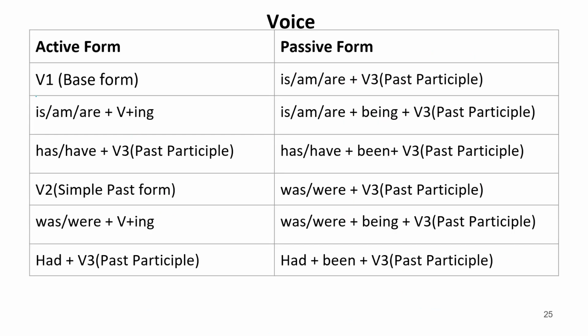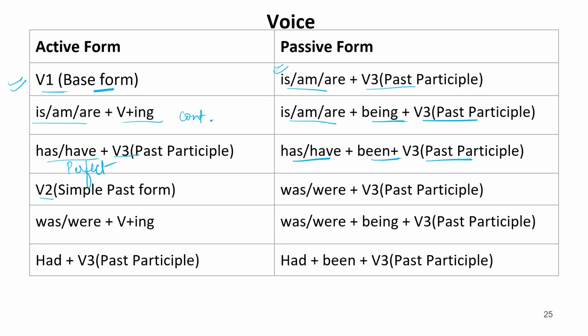Active form: verb 1, that is base form. Then passive is, am, are plus verb third, past participle. Now is, am, are plus verb plus ing means this is continuous. So in this we have is, am, are, then being, then verb third form. Now if this is the structure of the active sentence, there should be a structure of passive form. If we have has, have plus verb third form, it means perfect. So in passive case, it should be has or have plus been plus verb third form.